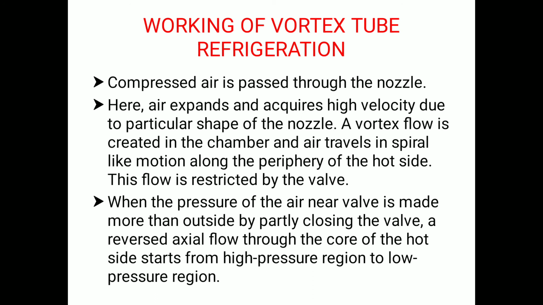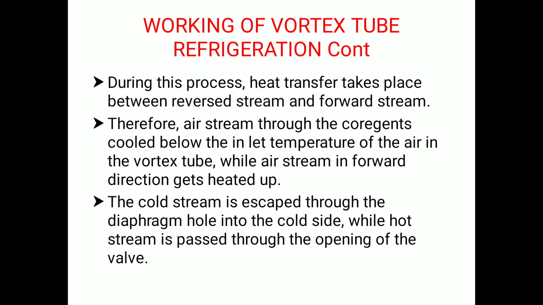Now the working of vortex tube refrigeration. Compressed air is passed through the nozzle. Here the air expands and attains high velocity due to the particular shape of the nozzle. A vortex flow is created in the chamber and the air travels in a spiral-like motion along the periphery of the hot side. This flow is restricted by the valve. When the pressure of the air near the valve is made higher than outside, by partially closing the valve, a reversed axial flow through the core of the hot side starts from the higher pressure region to the low pressure region. During this process, heat transfer takes place between the reversed stream and the forward stream.